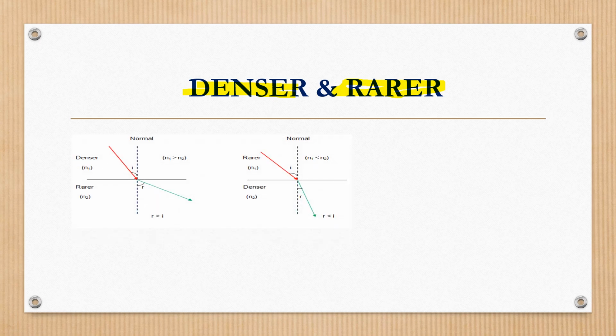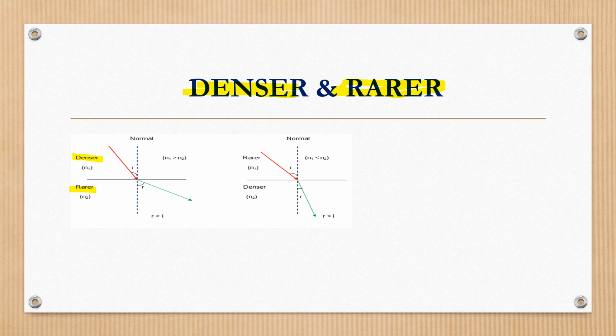Here on the screen we can see the two mediums. One is the denser medium and the second one is the rarer medium. So we can give an example. For the denser medium we can take glass, and the rarer medium is air. Compared to glass and air, in air the speed of light is more, equal to 3 into 10 to the power 8 meter per second.